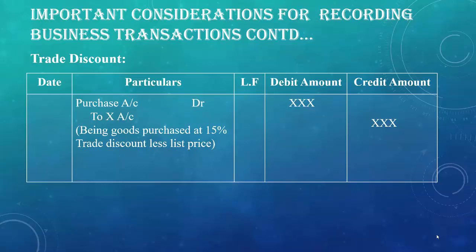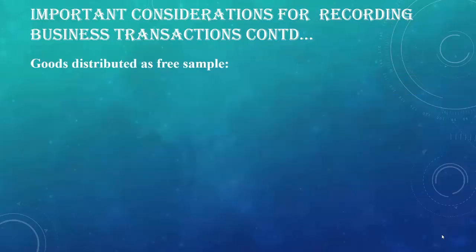So as per the rule for real account, that is debit what comes in, credit what goes out. Goods are coming in, so purchase account will be debited. At the end, we have to put a narration that is: being goods purchased at 15% trade discount less list price. Some other journal entries for different transactions are